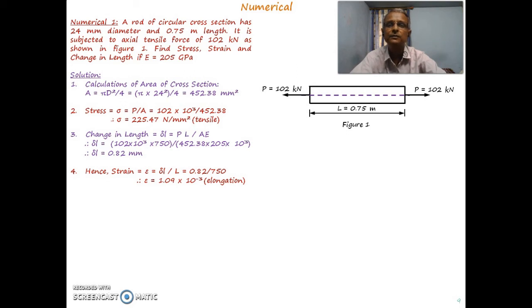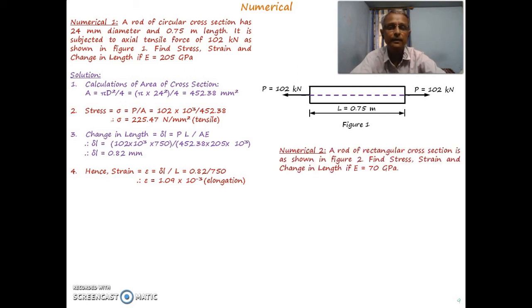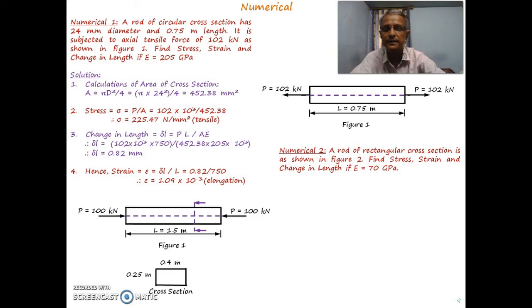So let us go through one more numerical. Numerical 2. The diagram is given something like this, and it says that a rod of rectangular cross section, as shown in figure 2. This is the cross section given, 0.4 by 0.25 meter. This is the cross section if you cut it at this section, and it is asked to find stress, strain and change in length if Young's modulus is 70 GPa.